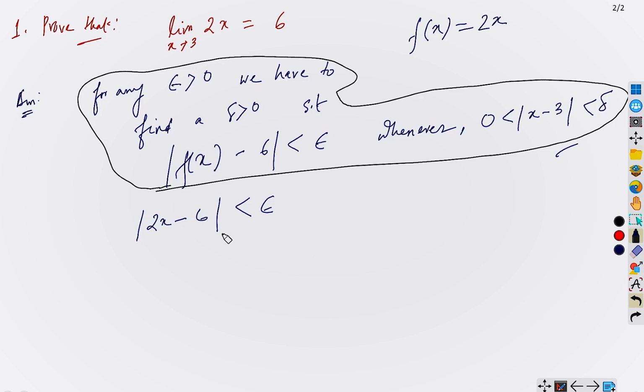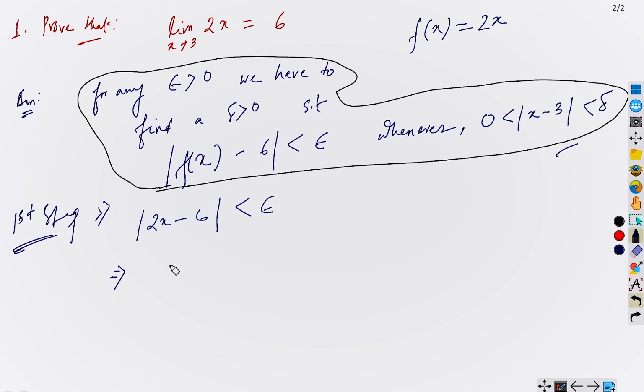Any problem given to you, you start from this. This would be the first step, okay? You start from here, |2x - 6| less than epsilon, or |f(x) - L|. Put your f(x) and your L into the modulus, and on the right-hand side, write strictly less than epsilon.